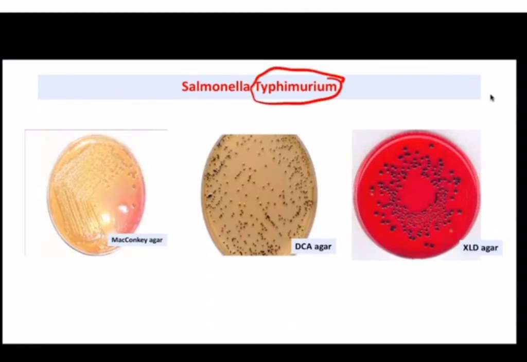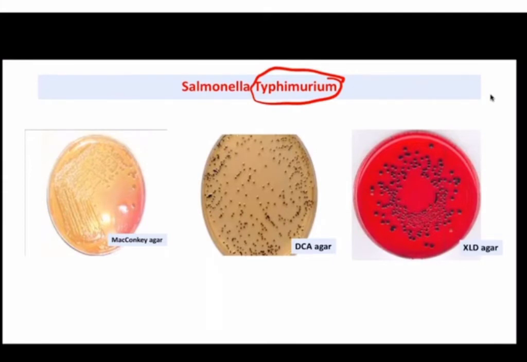So clinically we have divided Salmonella into two groups. One is typhoidal Salmonella, another one is non-typhoidal Salmonella. So typhoidal Salmonella are those Salmonella which are causing enteric fever. So they are basically Salmonella typhi, Salmonella paratyphi A, paratyphi B, paratyphi C. But जो gastroenteritis cause कर रहे हैं, they are generally, as I have told you, typhimurium, enteritidis, Javiana. So long list is there. So most common cause is typhimurium, right?